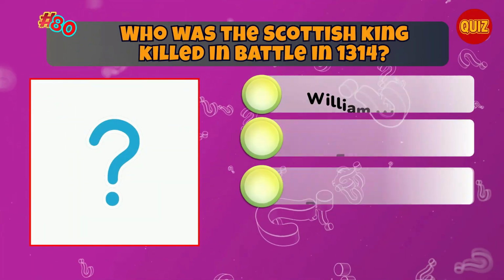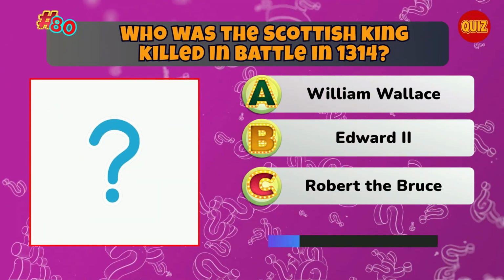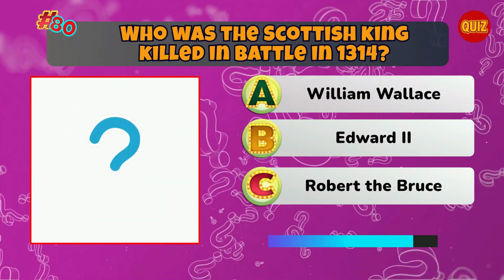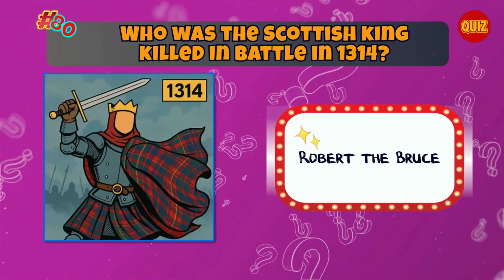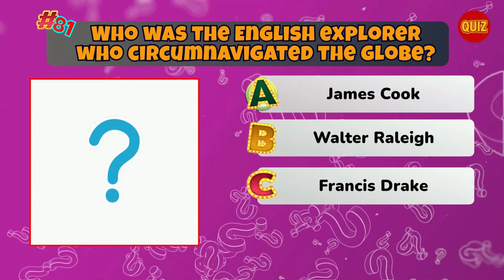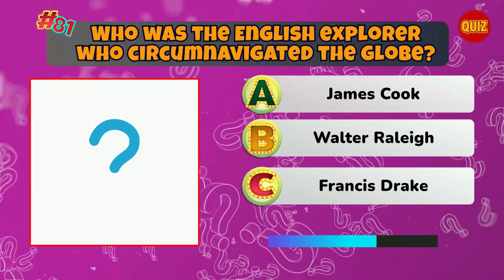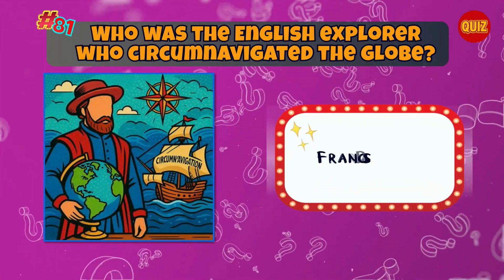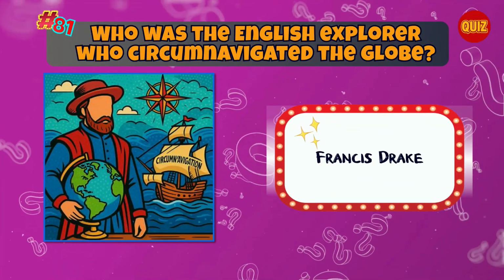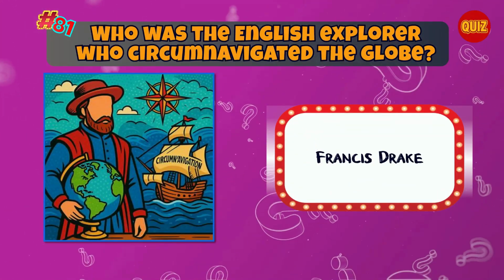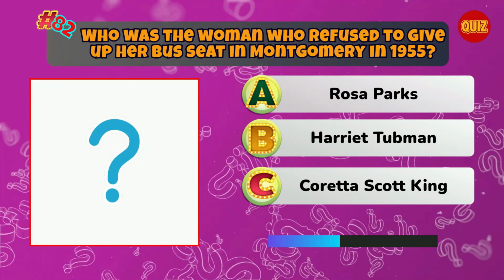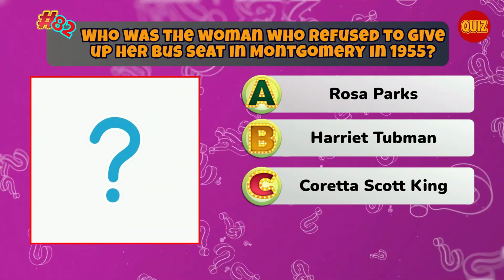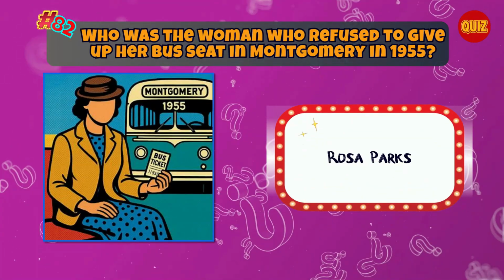Who was the Scottish king killed in battle in 1314? Correct. Robert the Bruce. Who was the English explorer who circumnavigated the globe? Correct. Francis Drake. Who was the woman who refused to give up her bus seat in Montgomery in 1955? Correct. Rosa Parks.